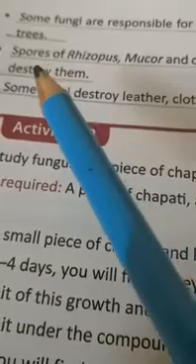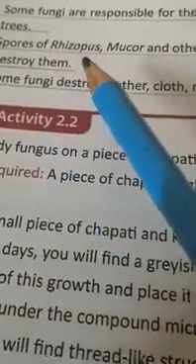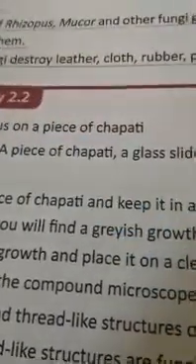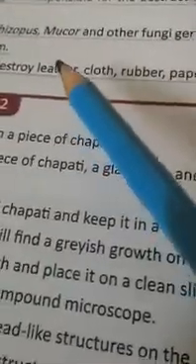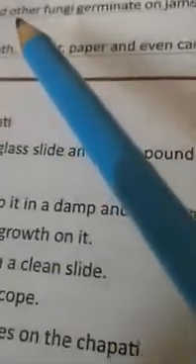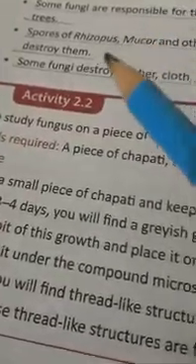The spores of Rhizopus, now we have seen the Rhizopus previously, that is the bread mold, and the Mucor. The Mucor also looks like Rhizopus only. And other fungi germinate on jams, jellies, pickles, bread and meat and destroy them. So when they grow on any food substance, they will destroy it. So we are not supposed to eat these kinds of foods.